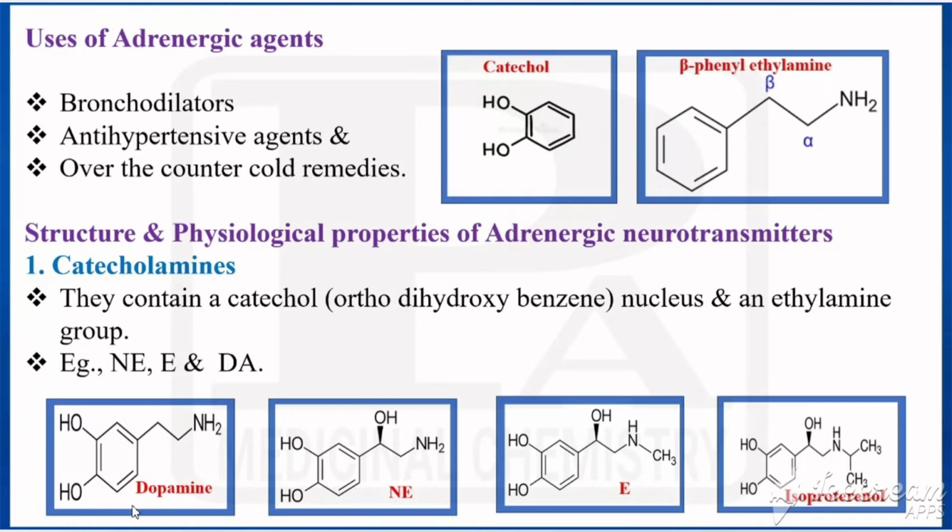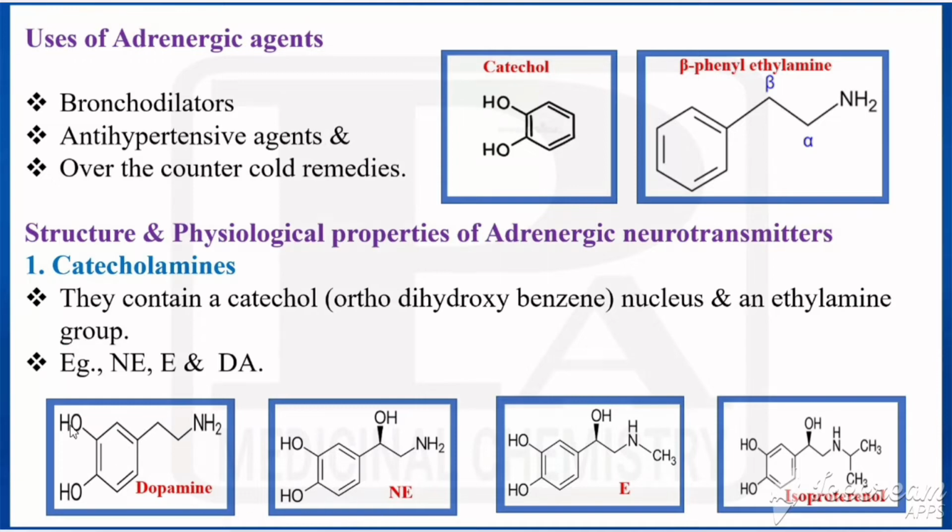What is the first example? That is dopamine. It has a catechol nucleus and an ethylamine side chain. So that is dopamine. In the beta carbon, if it has one hydroxy, that is called norepinephrine or noradrenaline. And in this nitrogen, one H is replaced by a methyl, that is called epinephrine. And here we have that CH3, no? If two hydrogens are replaced by two methyls, that is called isoproterenol. That is also an adrenergic drug.